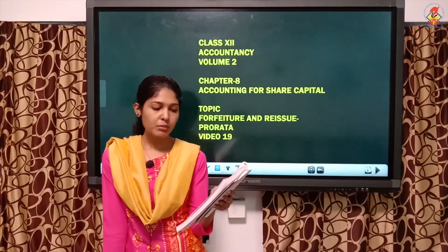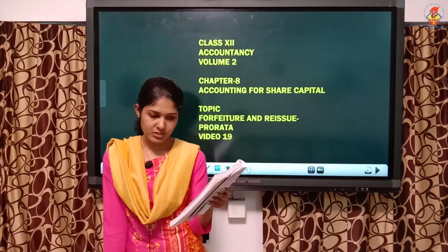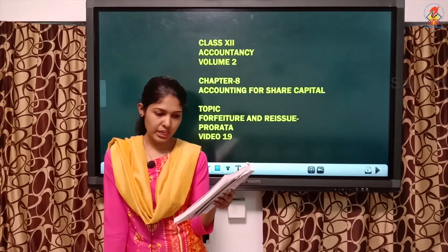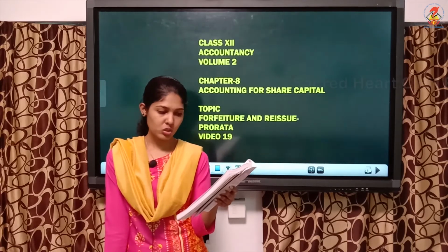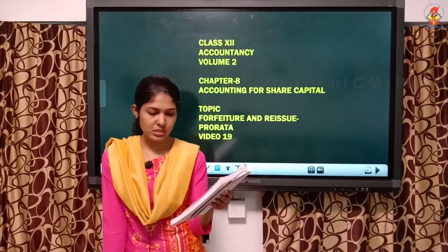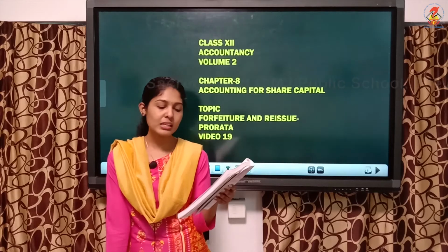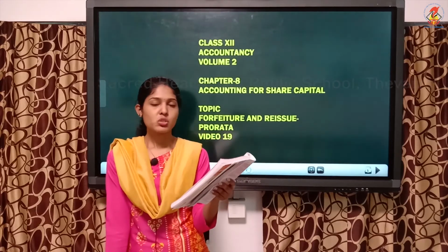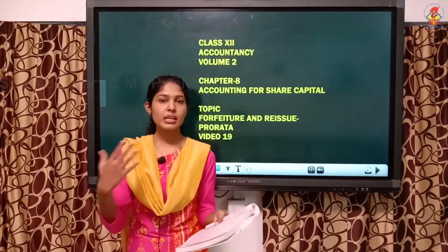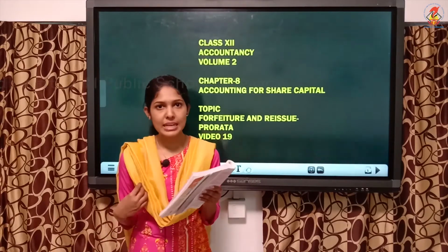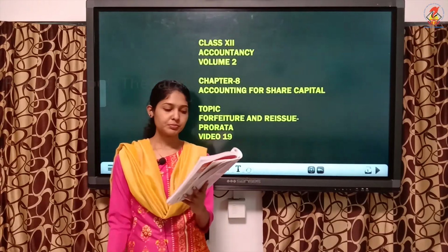Rajat, a shareholder belonging to category 1 who had applied for 2,500, so the allotted number you need to get, failed to pay the amount due on allotment and first call, so individual calculation is needed. His shares were immediately forfeited, so the forfeiture journal entry is coming in between. When you write the next installment, you must deduct the cancelled number, that you must remember.